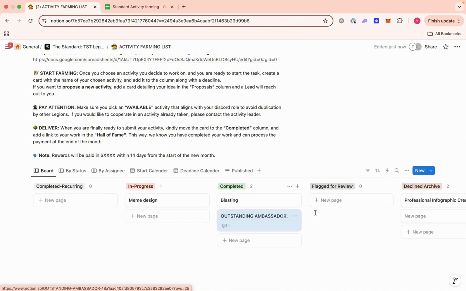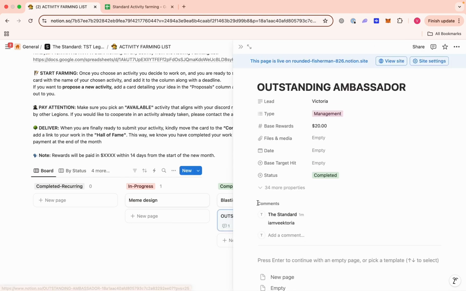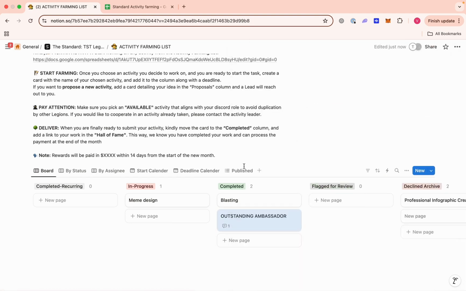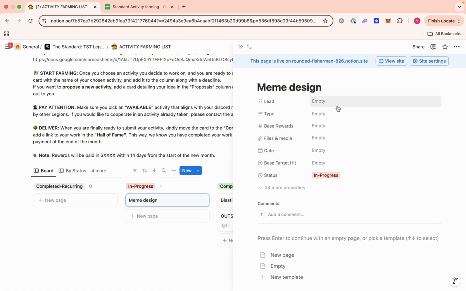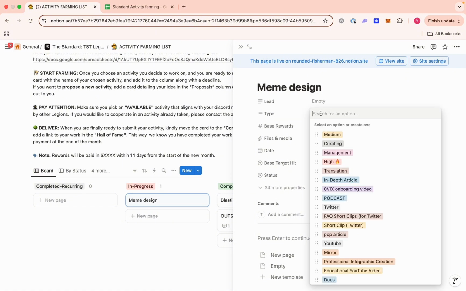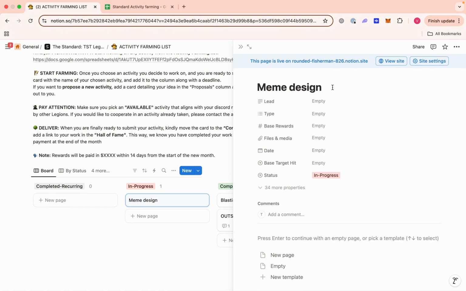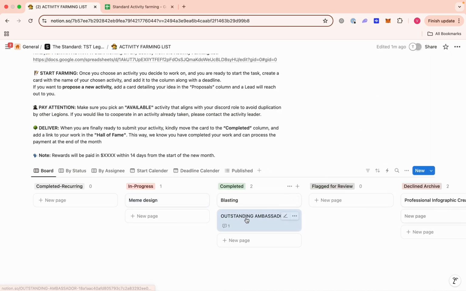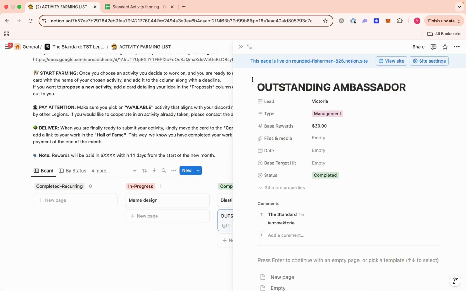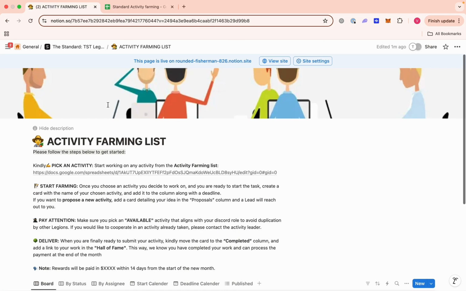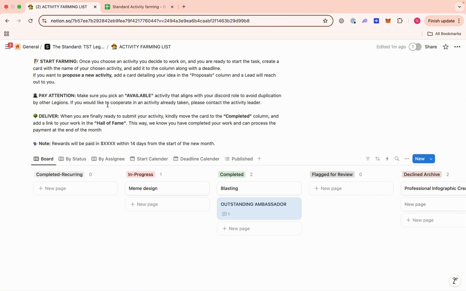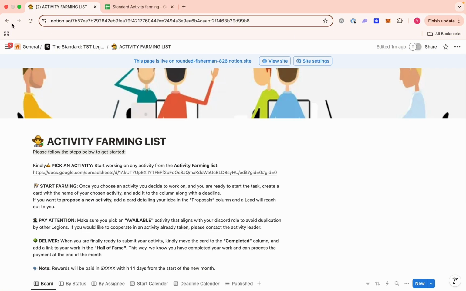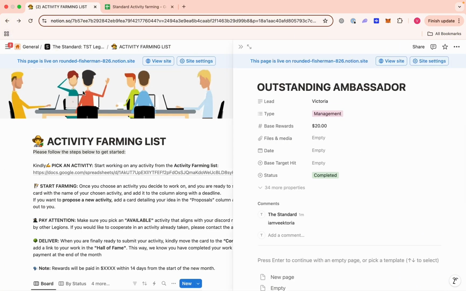So that's just it. You want to make sure you stick to only your card. Only open the card you created. Do not open people's card. For example, this is somebody's card. It is wrong for you to open this person's card and start editing things. It is very wrong, and we're going to trace it down to you if you do this. Stick to just your own card, which is the one you created. Alright, so that is it for the ambassador farming list and submission. So we're going to go back to the Notion main page.